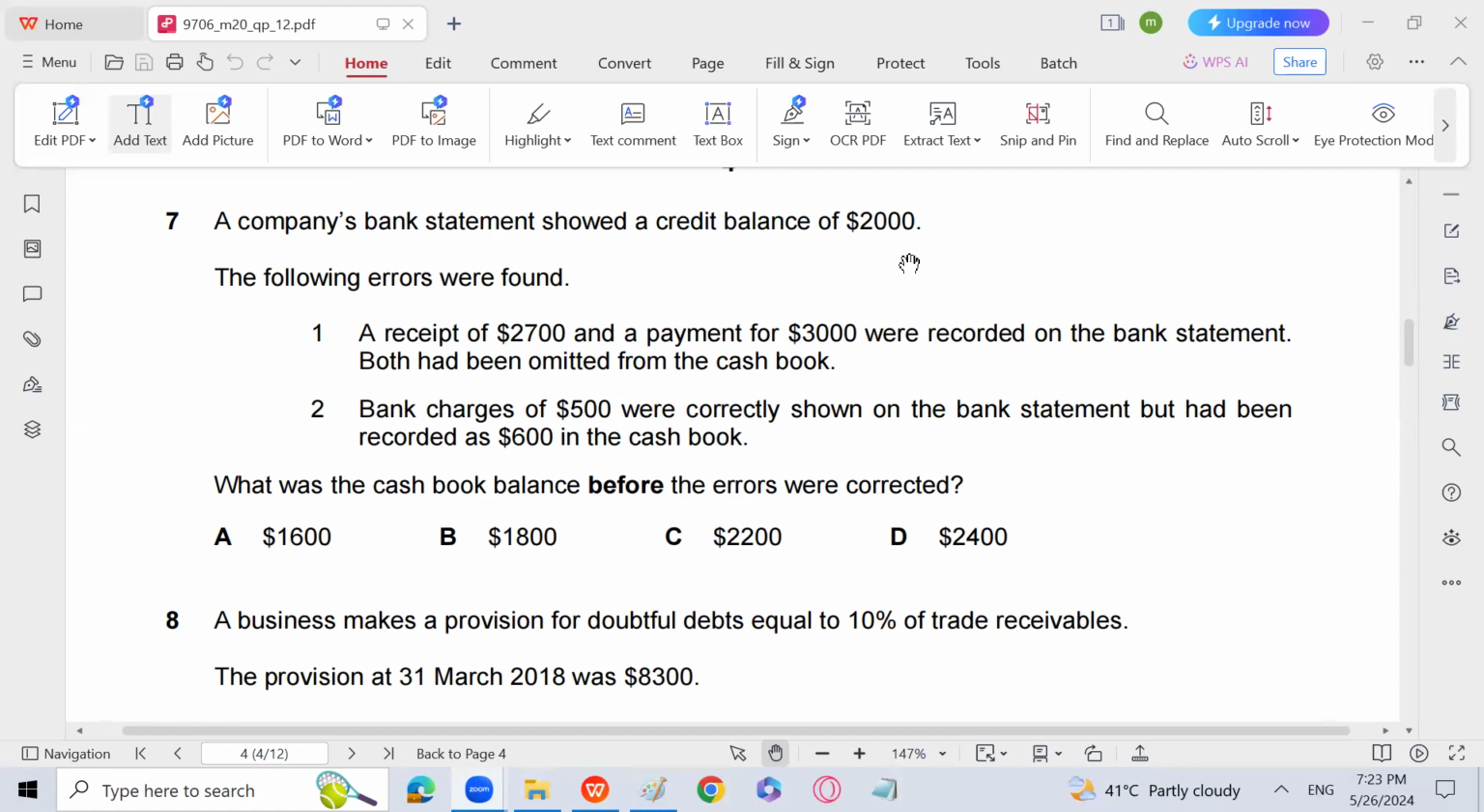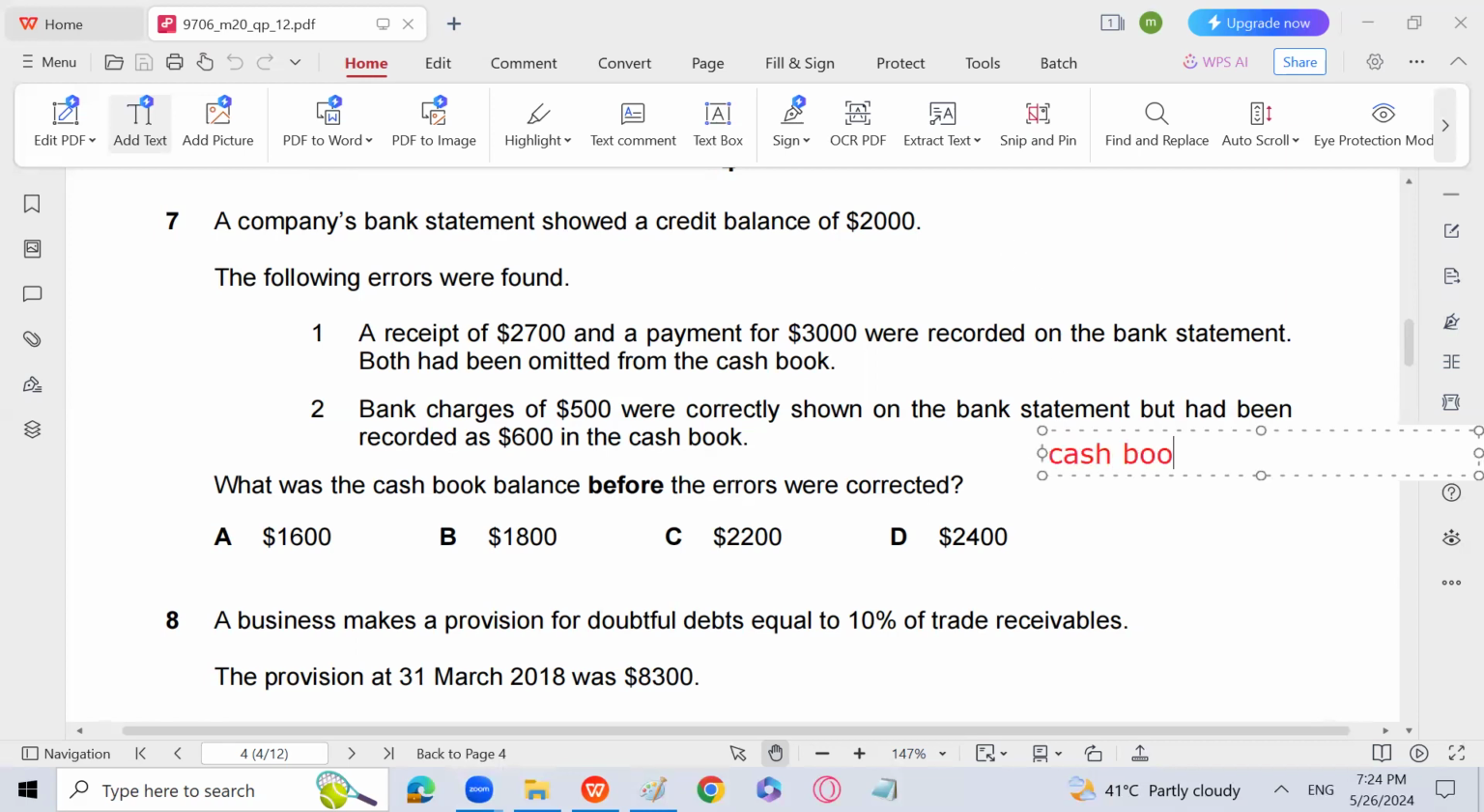So now you will write the debit balance of the cash book, and then 2,700 will come on the receipt side. On the payment side, you will write 3,000. Bank charges 500 correctly shown in the bank statement, but recorded as 600 in the cash book. That will also come on the debit side, right? So the answer is going to be 2,200, but let me prepare the cash book for you just for the sake of understanding.